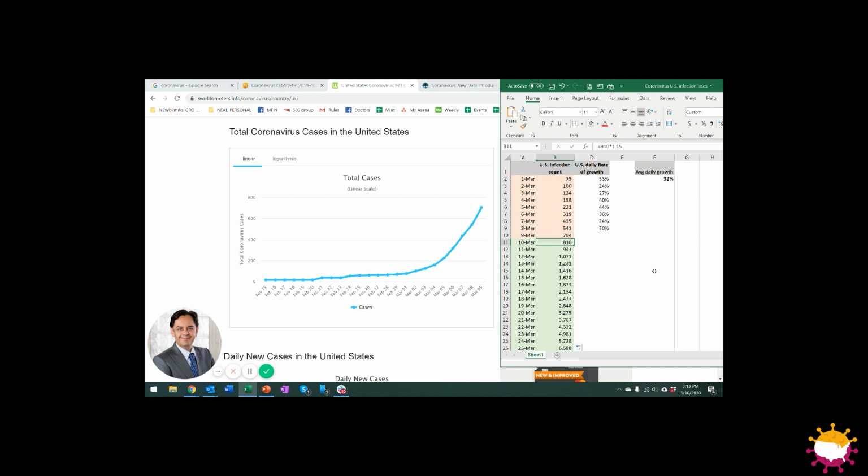I don't want to be accused of exaggerating. So I'm going to assume that our daily growth rate magically tomorrow is going to be half of what it is today. And then I'm going to extrapolate that growth rate as we go into the future. If we stay at that 15% rate, remember we're at double the rate right now, we will, by the end of March, already be at 15,000 cases in the US. And if we extrapolate that into April, then on the 30th of April, we will have 1 million people with coronavirus in the United States.